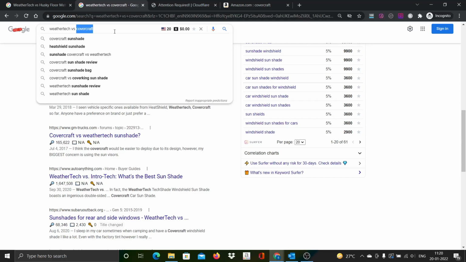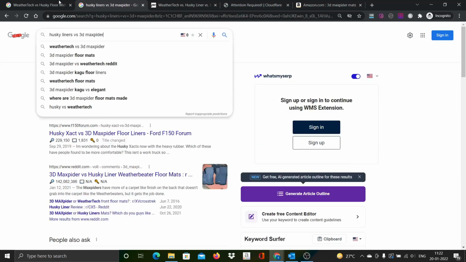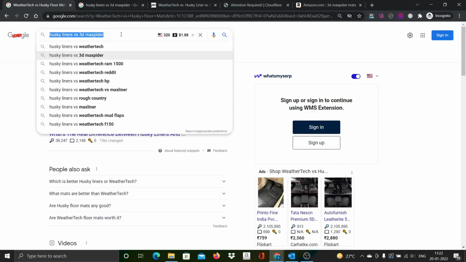Yeah, so this is fine. So anything else for Husqvarna versus 3D Max Spider we covered, WeatherTech we covered, MaxLiner. Okay, let's check Husqvarna versus MaxLiner. Let's see this, and WeatherTech versus MaxLiner is something we picked up earlier, right? Yeah, WeatherTech versus MaxLiner. Let's see Husqvarna versus MaxLiner. How is the competition?